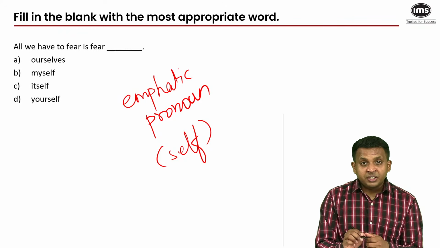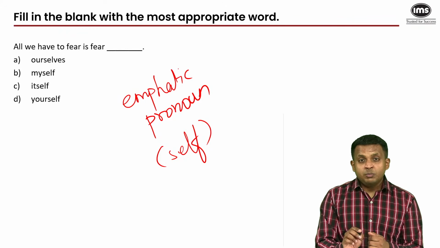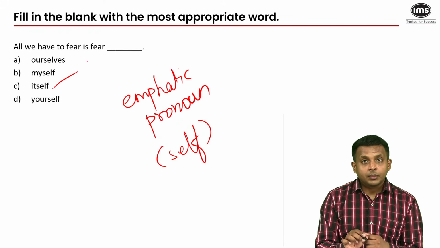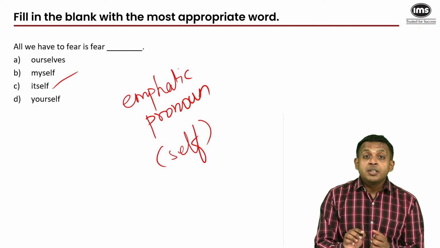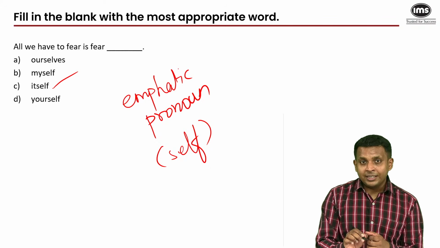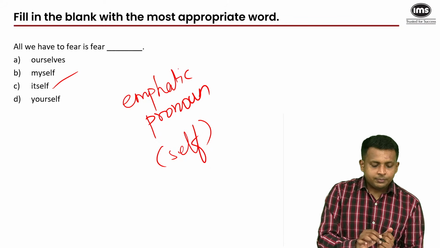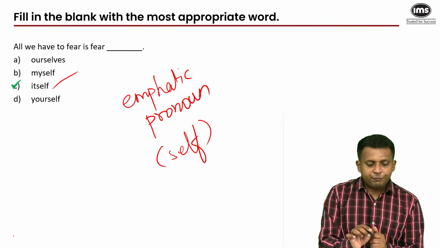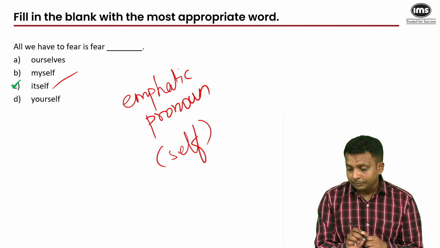which is not a person. So we can't use myself, himself, herself, yourself, ourselves. We have to use the word itself. It's an impersonal noun that's used for things, objects, not people, most abstract nouns. So all we have to fear is fear itself. That's the answer. C is the answer. Next.